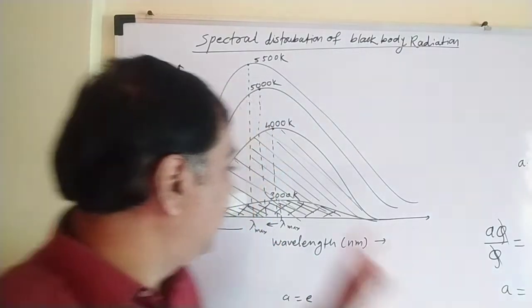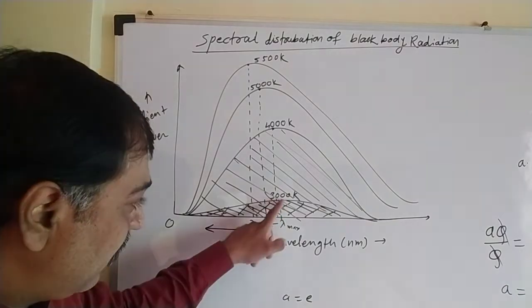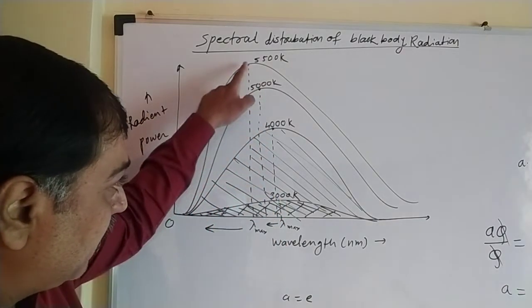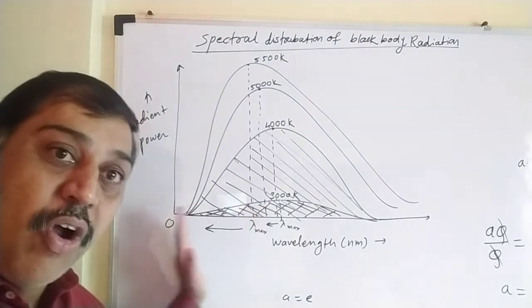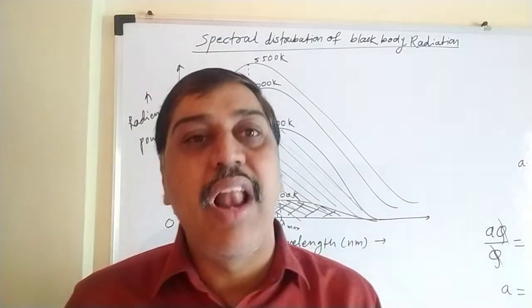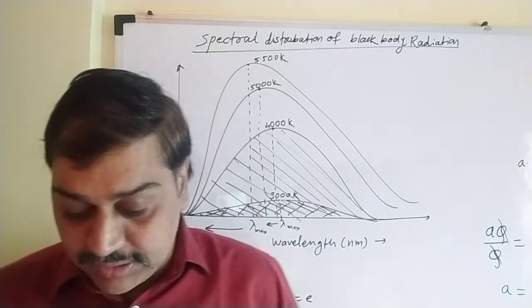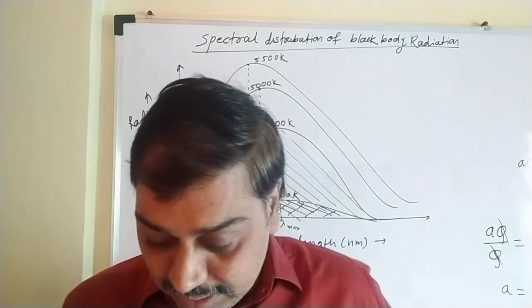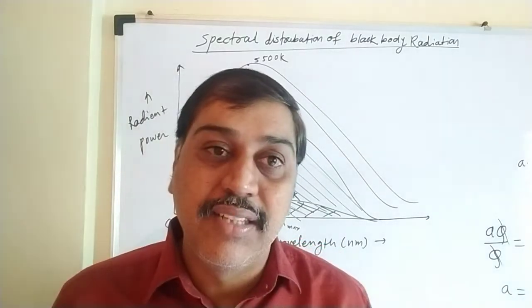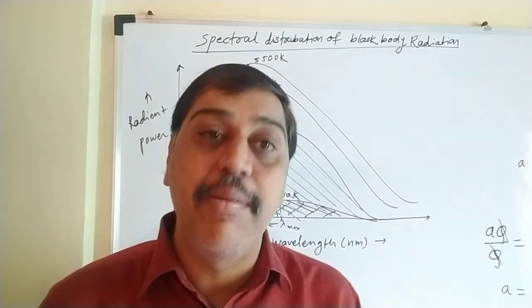Peak of the curve, just see the peak. The top is here initially, here it shifted, here it shifted, here it shifted. So it is shifted to the left side toward the origin, meaning toward the shorter wavelength or larger frequency. See the fourth one, the peak of the curve shifts toward the left or shorter wavelength. That is, the value of lambda max decreases with increase in temperature.